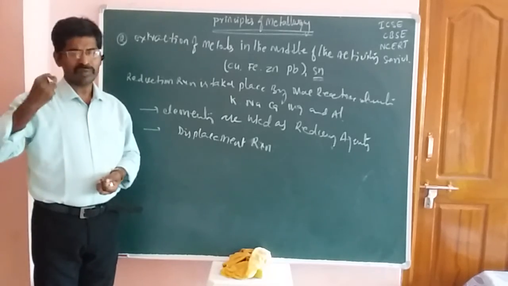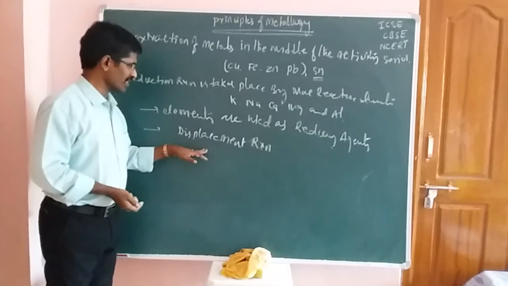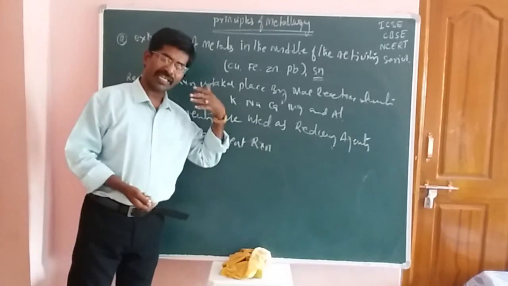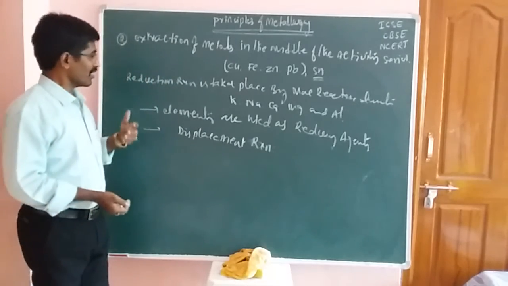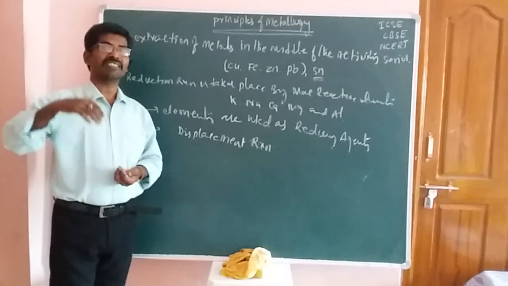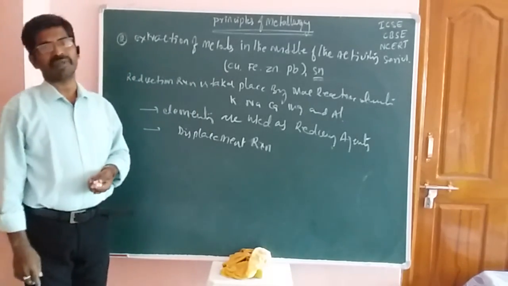So these reactions are displacement reactions, and these elements act as strong reducing agents. In these reactions an extra amount of energy is released, so such types of reactions are called exothermic reactions.